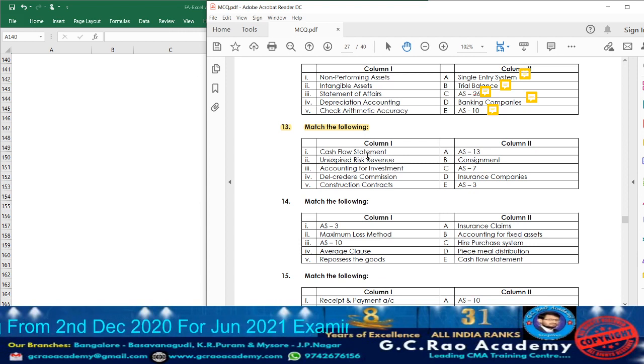Cash flow statement. Cash flow statement is covered under which accounting standard? Accounting standard 3. Next point number 2. What we have? Unexpired risk revenue. Unexpired risk revenue. It will be covered where? In insurance companies. Then accounting for investments. Accounting for investments will be covered under AS 13, means accounting standard 13.